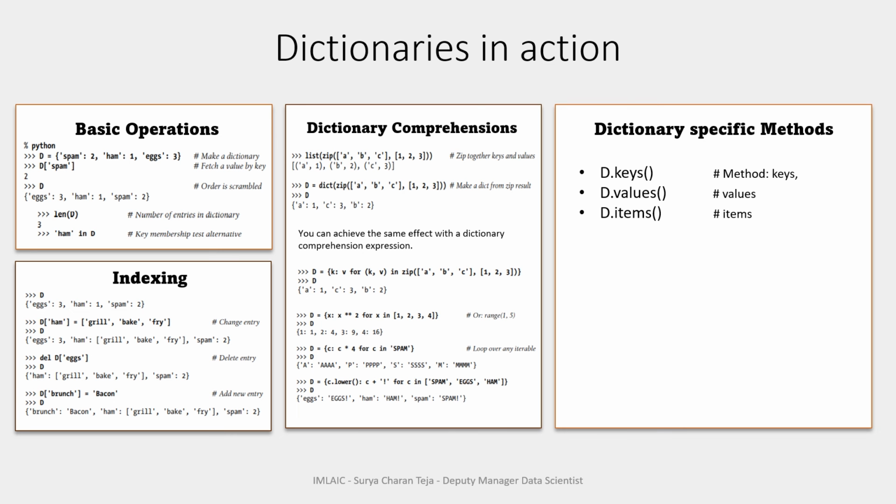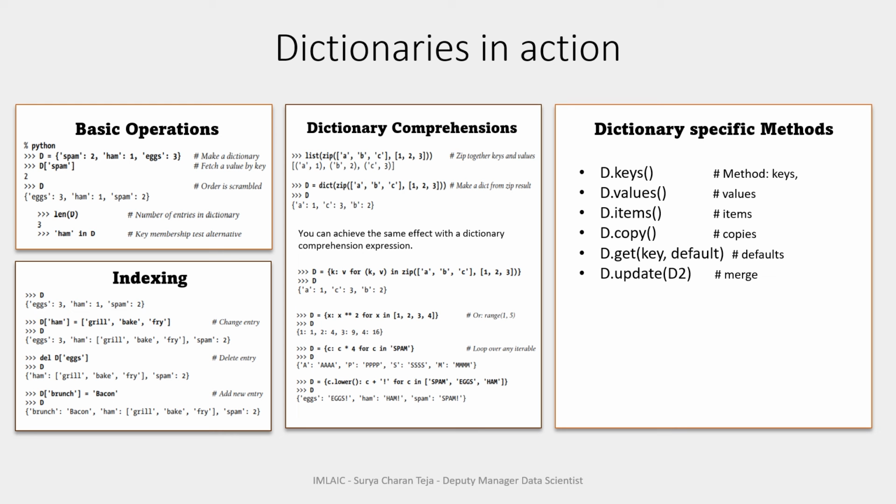D dot items, where D is the name of the object, gives you all the items, that means key and values paired together. Then copy, it will copy the whole dictionary. Then get, it will get a key.